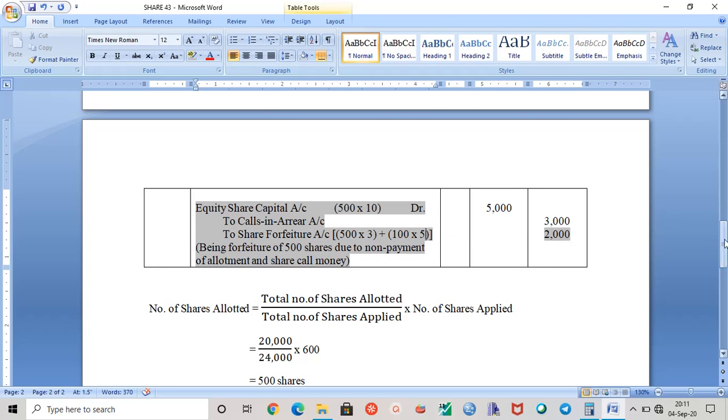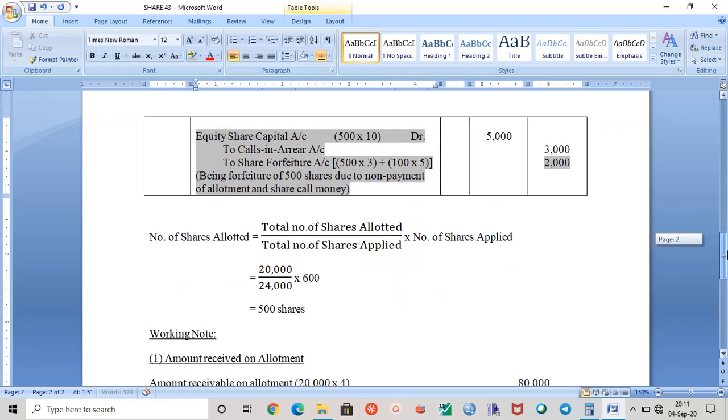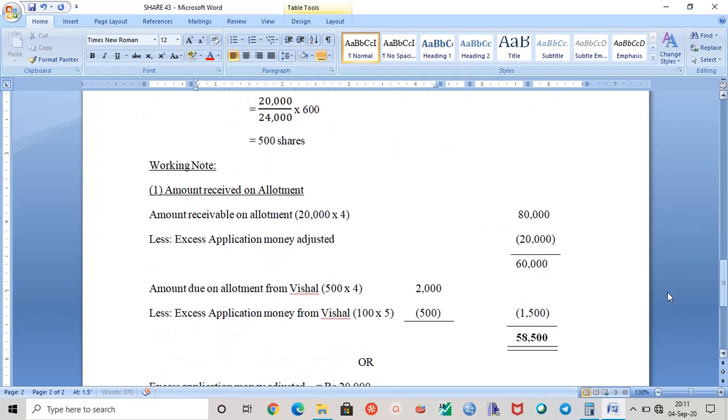Now let me talk about this method, which I'll be using again and again. As per this method, what you will do is amount receivable on allotment, total money 80,000.